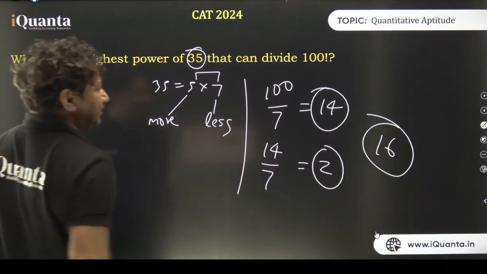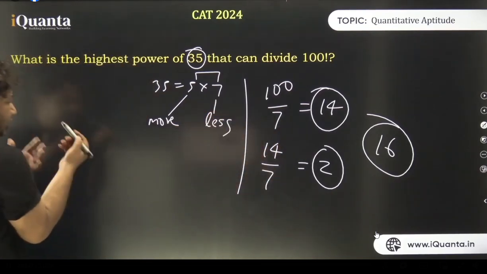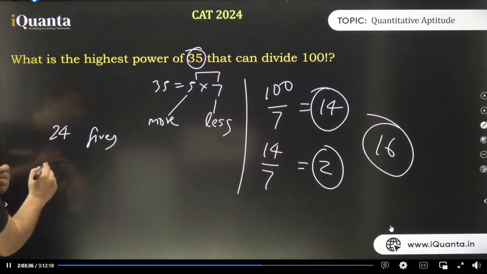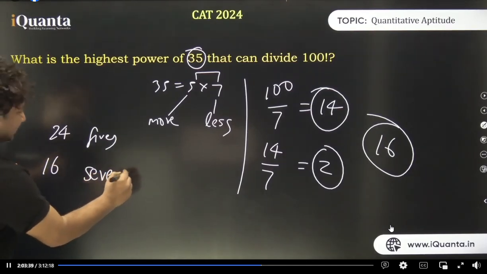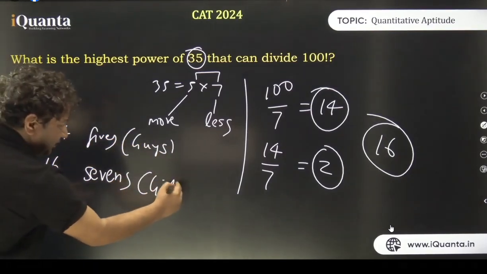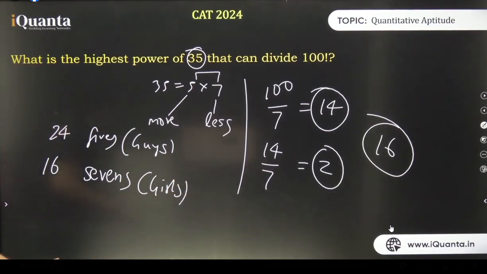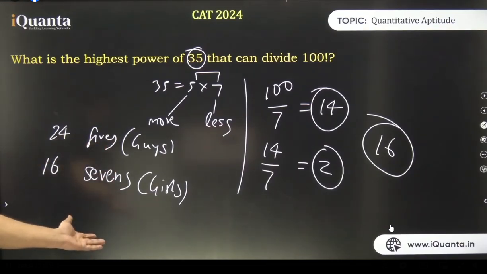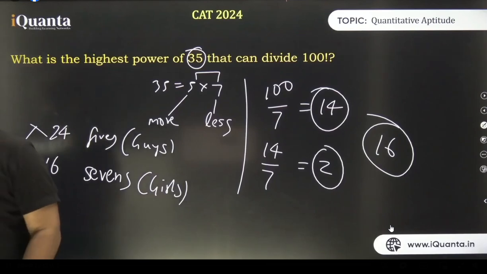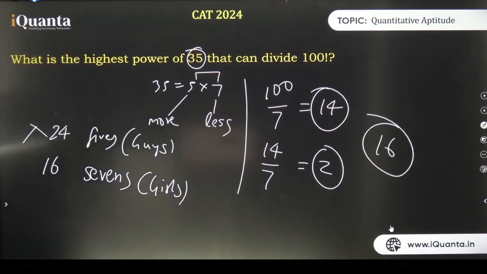Clear? Similarly, here we have 16 sevens, but if you count the number of 5s, you get 24 5s. 24 5s are there and 16 sevens are there. Let us say we replace the 5s by guys and the 7s by girls. How many matches are possible? Only 16, isn't it? That is why we don't count the number of 5s over here, because they are more. Only the rare is in demand. You should know that.